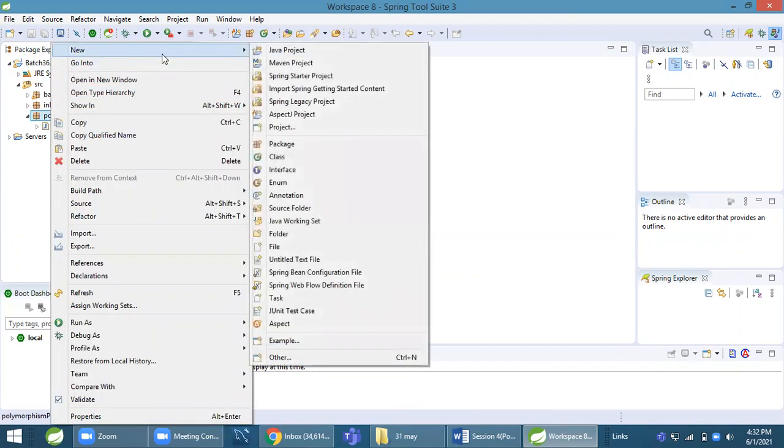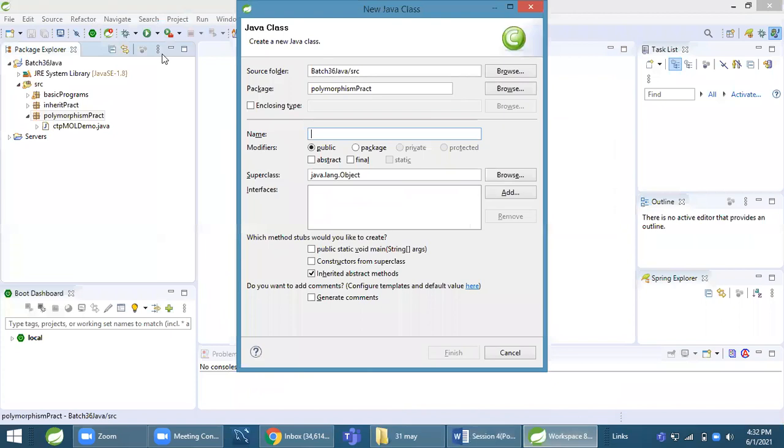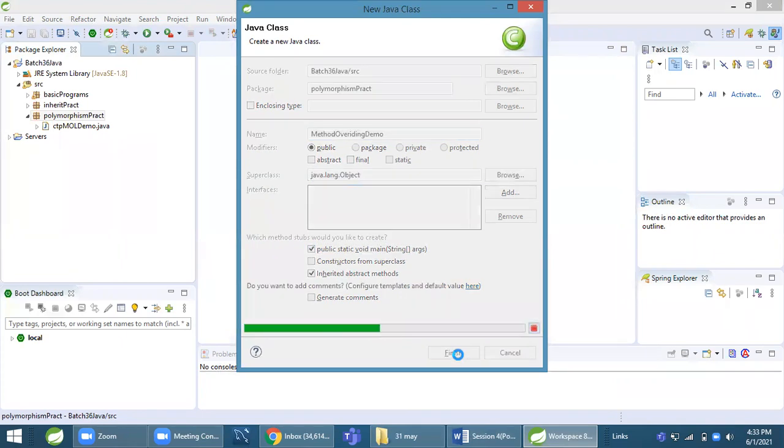In this package, we will create one class called MethodOverridingDemo. Public static void main.